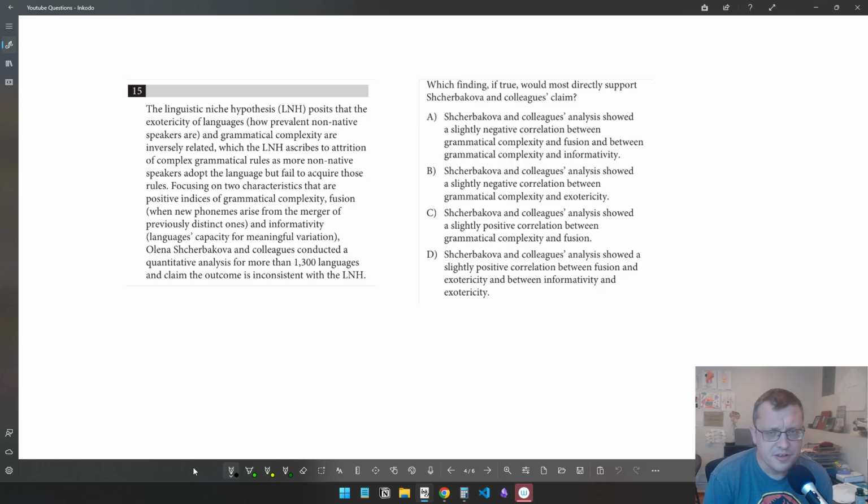Go ahead and try this number 15 before you watch the video. This is a problem where the terminology in the text is very difficult. It's overwhelming, actually. When that happens, that usually means the underlying logic will be relatively straightforward. Because if you had a problem like this with this horrible jargon plus very challenging reasoning, the problem would probably just be way too hard.